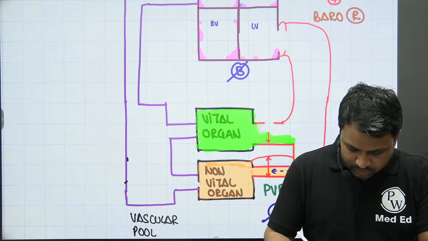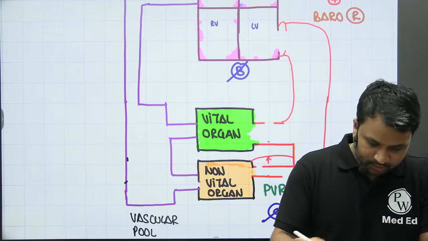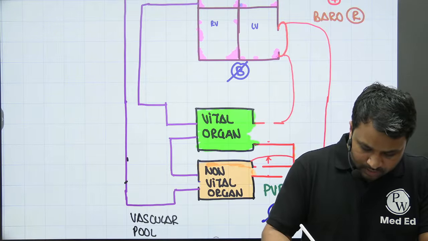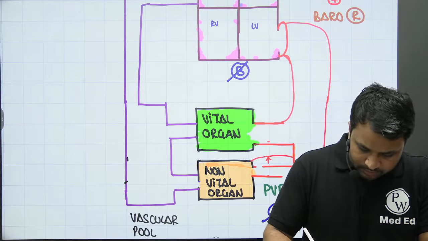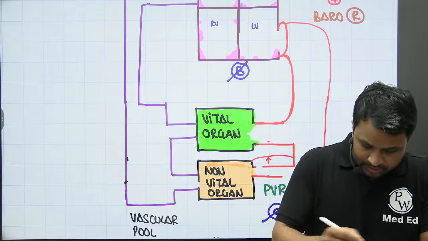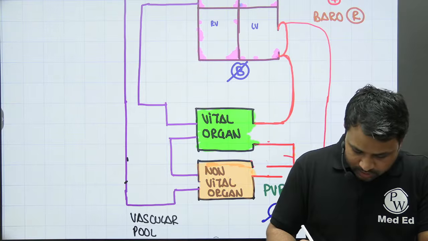Now because of this, what is going to happen? Let it be a vital or a non-vital organ, it doesn't matter. So this is the aorta which is getting super dilated. So in the septic shock, you see the entire component of the vital and the non-vital organs is going to get distended.